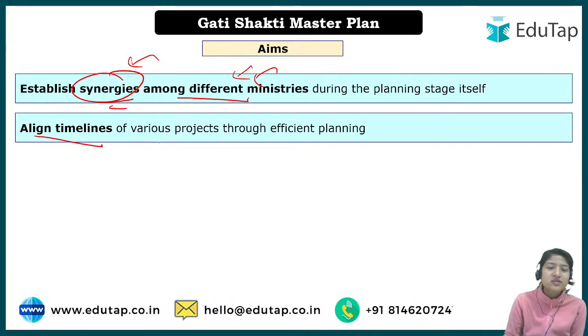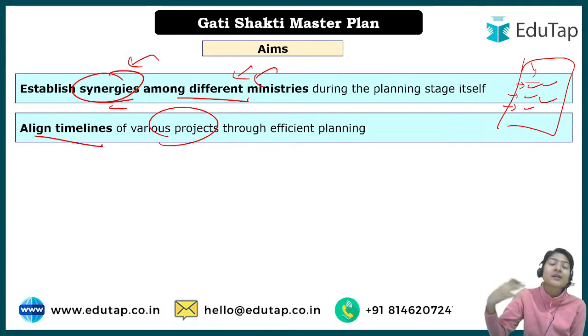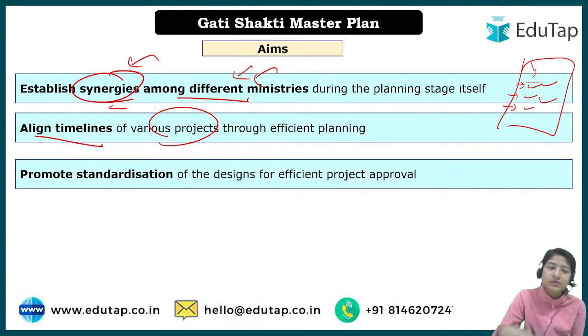Align timelines of various projects. First of all, in that particular portal that we are talking about for the Gati Shakti, all the ministries working in a particular area will be mentioned, right? Then the ministries can prioritize and coordinate properly, that okay, first this task will be done, then this ministry will come for this task, and so on. And it's not that a ministry has only one project. There are hundreds of projects that run across the country. So if in one area some other ministry is working, they can work on some other area, right?